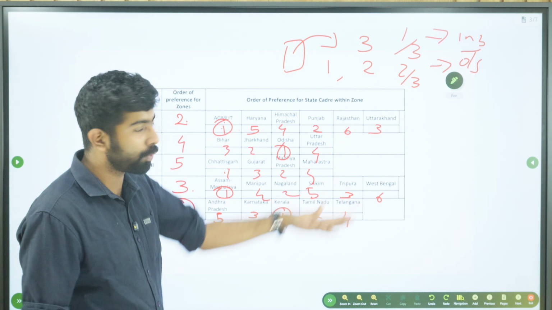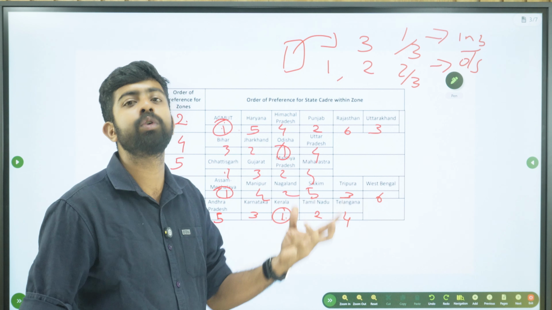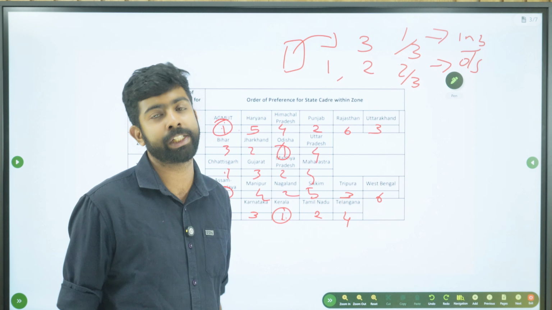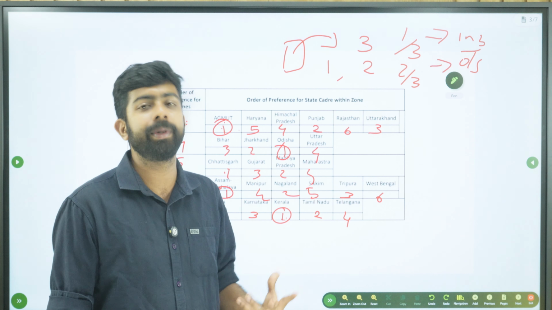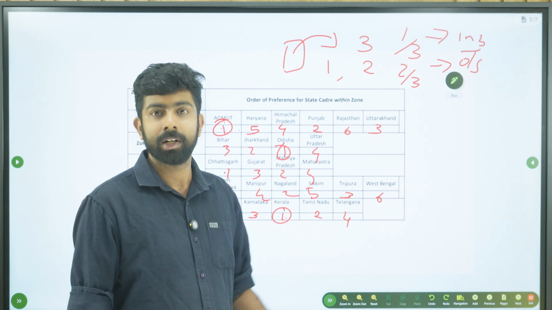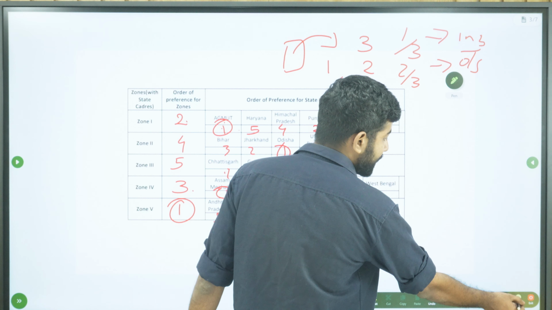Okay, so that is how it usually was. But the problem was that people used to stick close to their home, right? So the national integration aspect was not being satisfied to a particular level, right? So people used to stick close to their home. Okay, so what happens now is